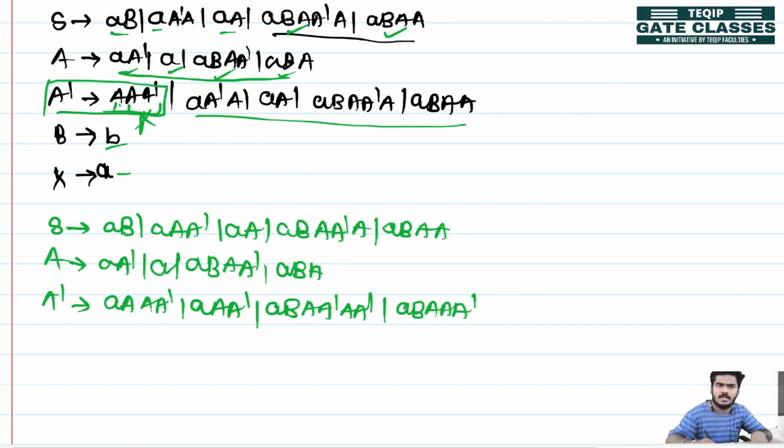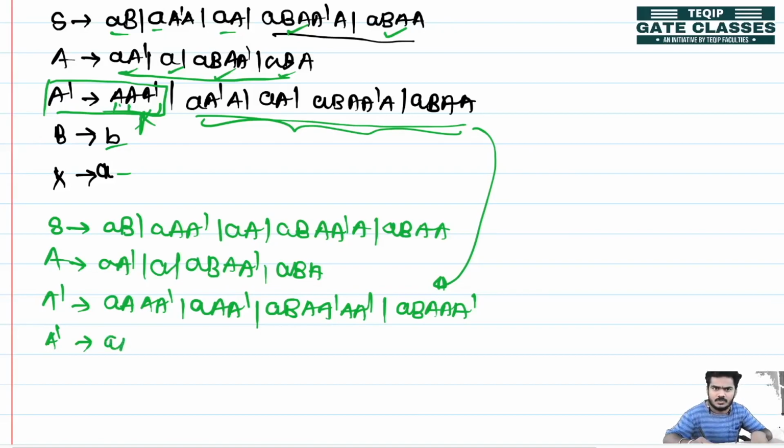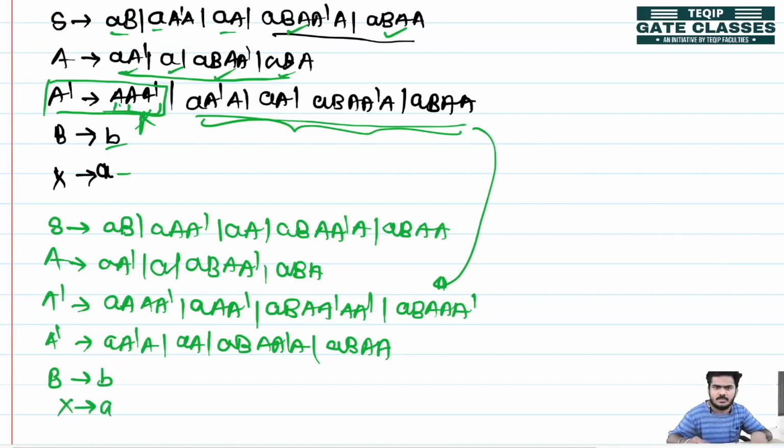So the remaining A dash productions, instead of writing in one line, I will again write A dash produces the remaining. These are the remaining, and we can see that here there is no repetition of any production, so I have to write all these productions. So these are the productions, like A, then A B A dash, A, and finally we have B produces small b and X produces small a. Okay, so these are the final productions.